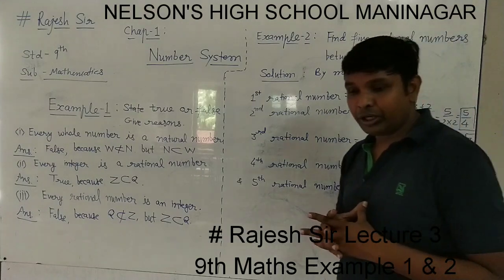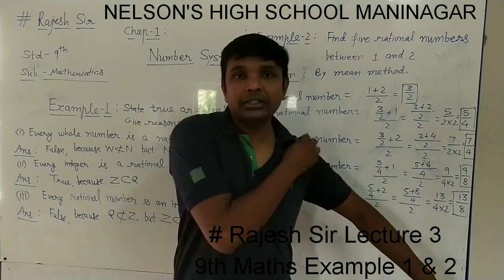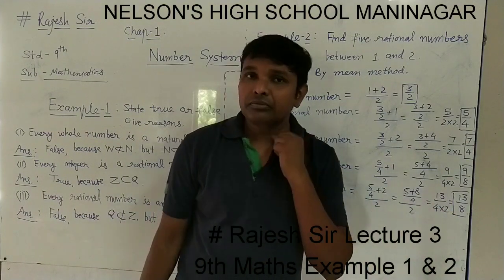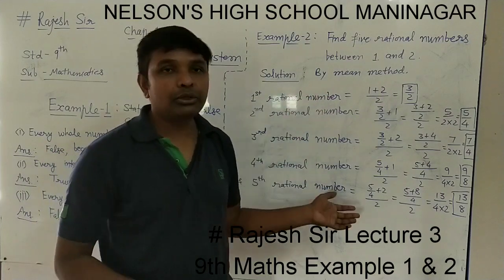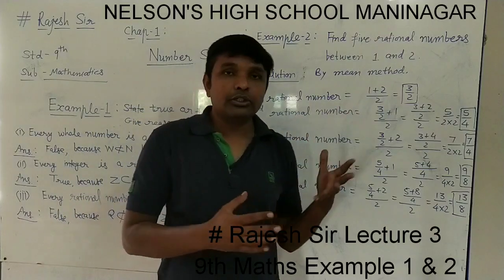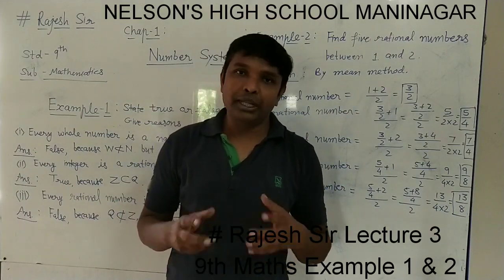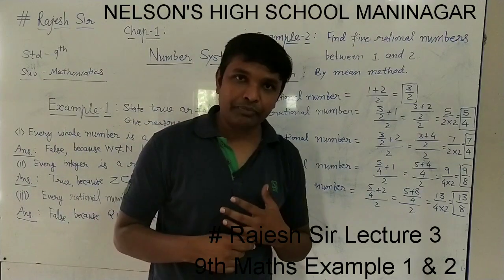So don't bother if your answers are not matching after the 2nd or 3rd or 4th places, but you have to go this way only. And this mean method you can apply. If the mean method is not asked also, it's up to you which method you want to apply here. Mean method or multiplying ratio method, any you can use.